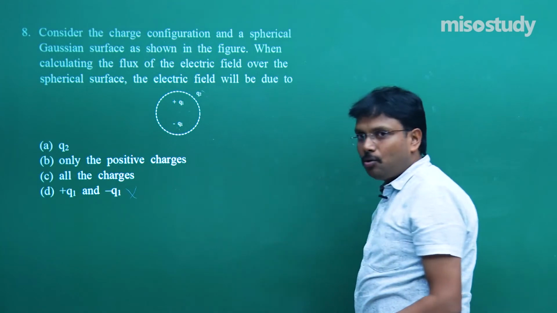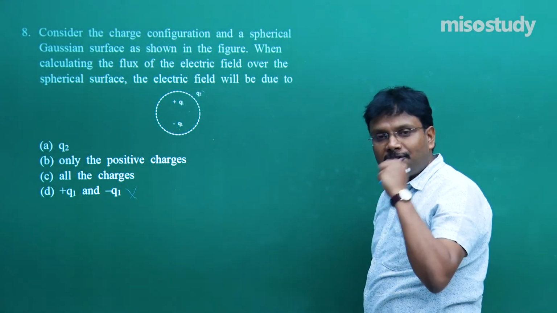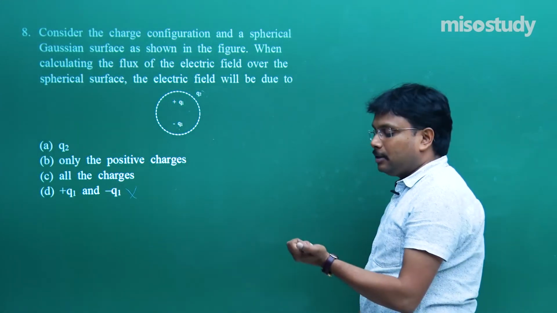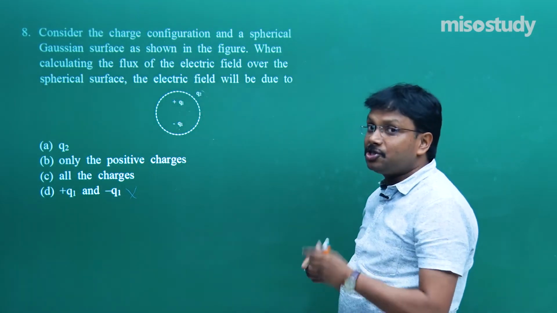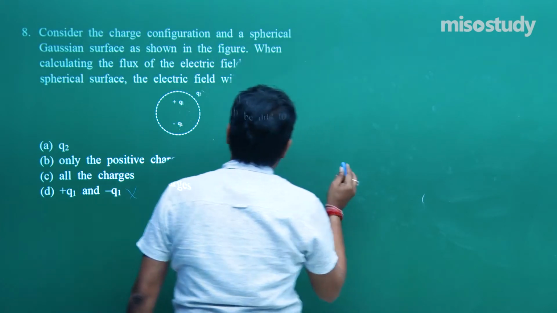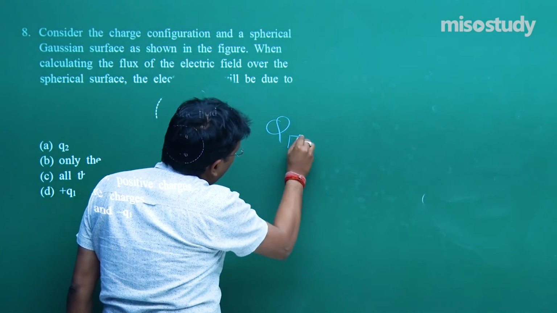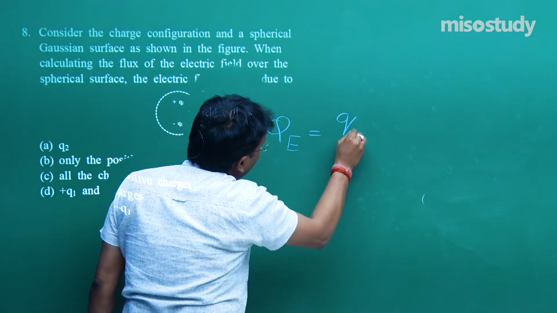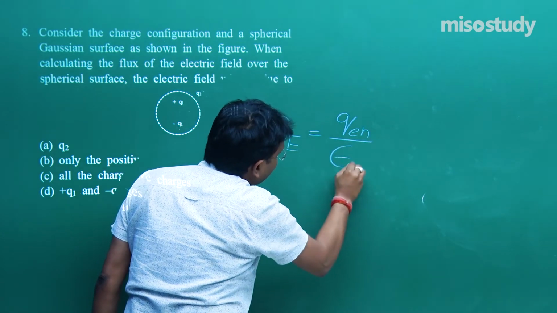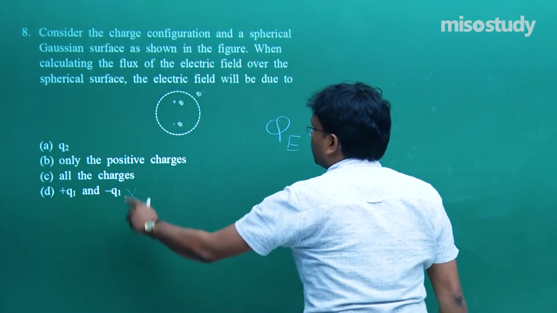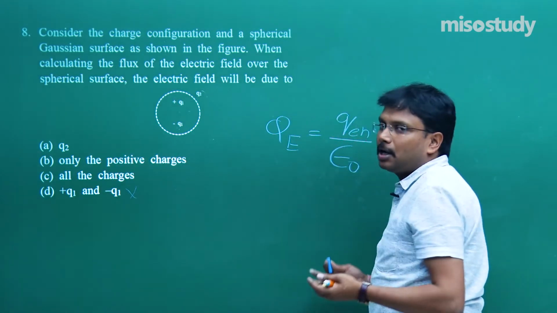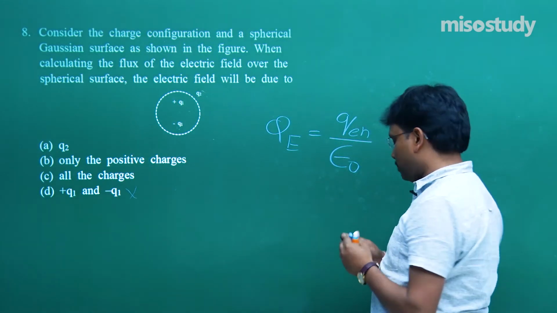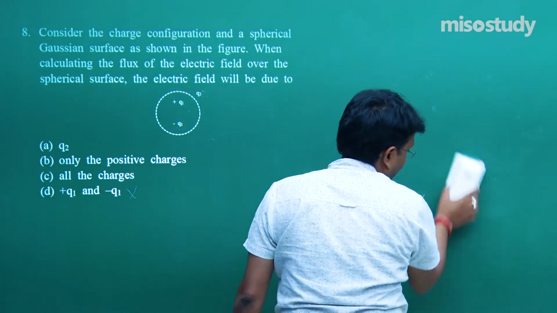Only this charge? No. Why? Because what is the basic statement of Gauss's law? The basic statement of Gauss's law is total enclosed charge. Let me write down the formula: phi E is equal to Q enclosed upon epsilon naught. So when Q2 is not enclosed, Q2 is totally meaningless for us. Okay, let's move ahead.